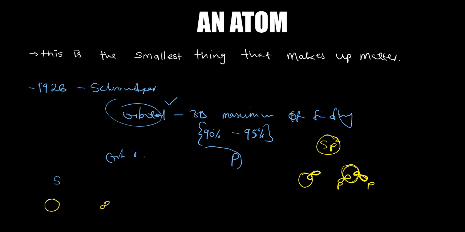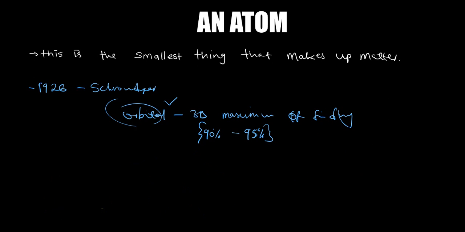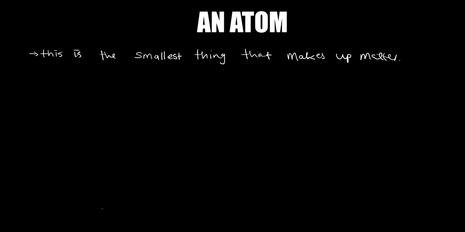Since we have these orbitals, let me show you something. If you see the s orbital like that, it will have the shape like this in terms of placing electrons. The maximum number of electrons that can be found in the s orbital is 2. Even 1 electron can be there, but the maximum should be 2.